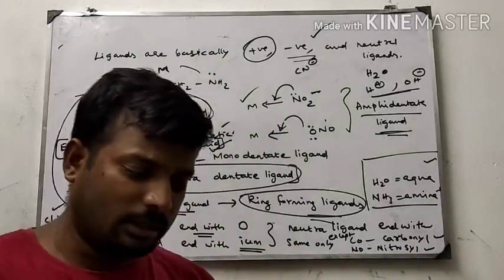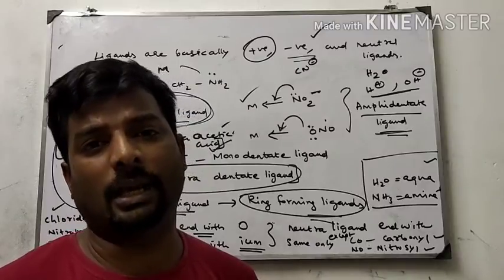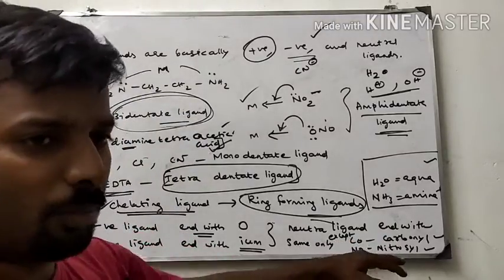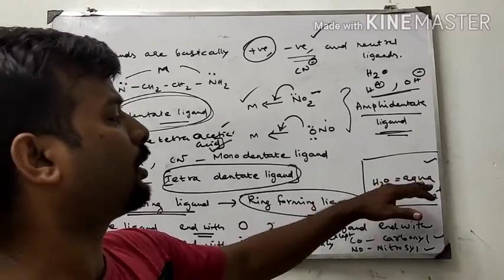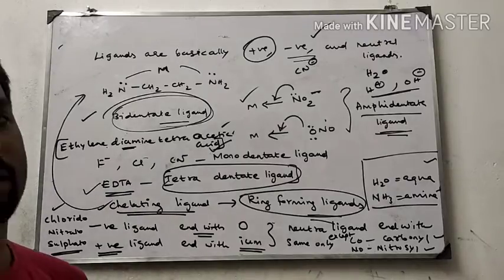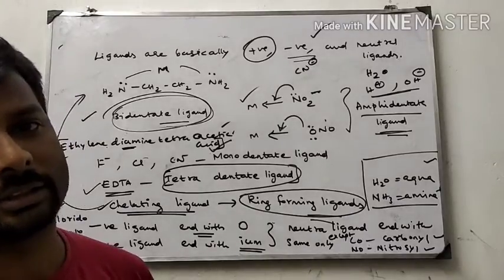In neutral ligands, many species keep the same name, but there are a few exceptions: CO is carbonyl, NO is nitrosyl, H2O is aqua, NH3 is ammine. Take a note of this or take a screenshot. I have explained what I am telling. I hope you understand these concepts.